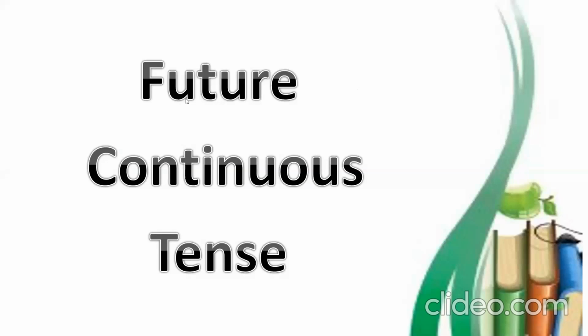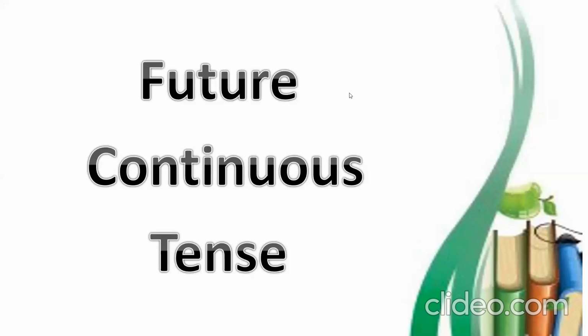So we are going to start with the future continuous tense, okay? Okay, that's great. Thank you, everyone. Okay, let's continue. Yes, Varda, you are giving an example. We were cycling in the park. We were not cycling in the park, and were we cycling in the park? Excellent. Very nice. Good example.